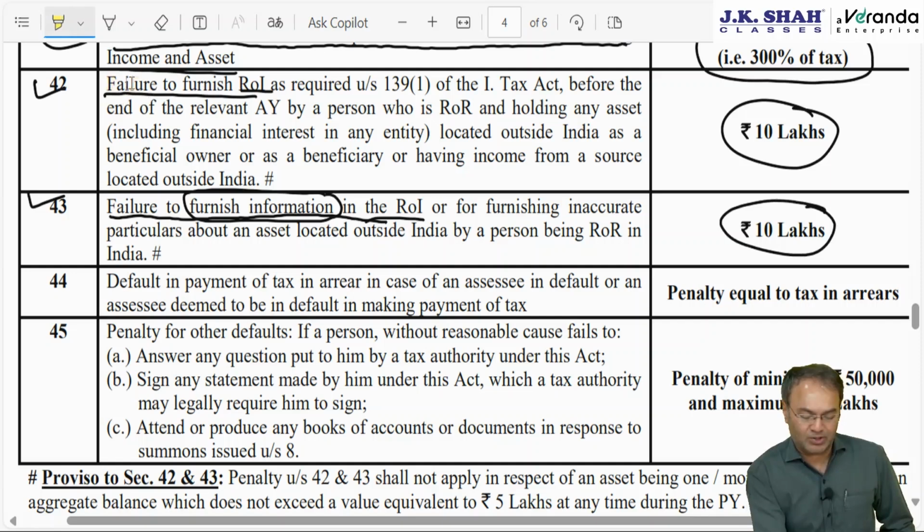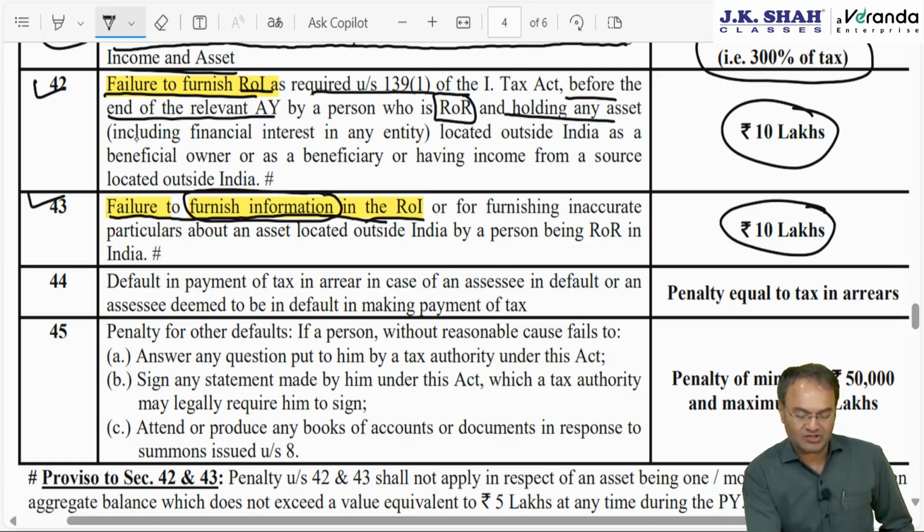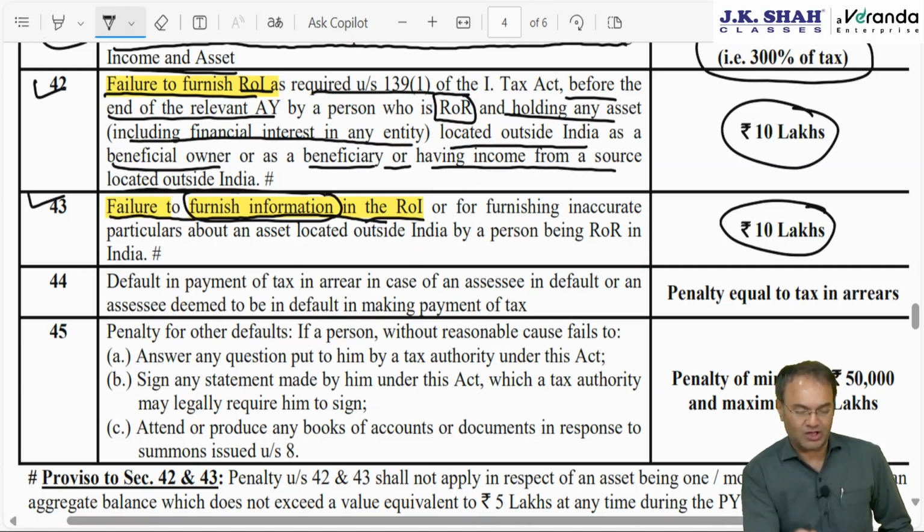Let's read this properly in detail. Failure to file IT return, simply remember failure to file IT return or failure to furnish information in the IT return, of course both of them cannot coexist together. Either IT return is not filed, then section 42, IT return is filed but disclosure is not made, then section 43. IT return not filed as required under section 139(1) of the Act before the end of the relevant assessment year by a person who is ROR and is holding asset including financial interest in any entity located outside India as a beneficial owner or as a beneficiary, or is having income from a source located outside India.